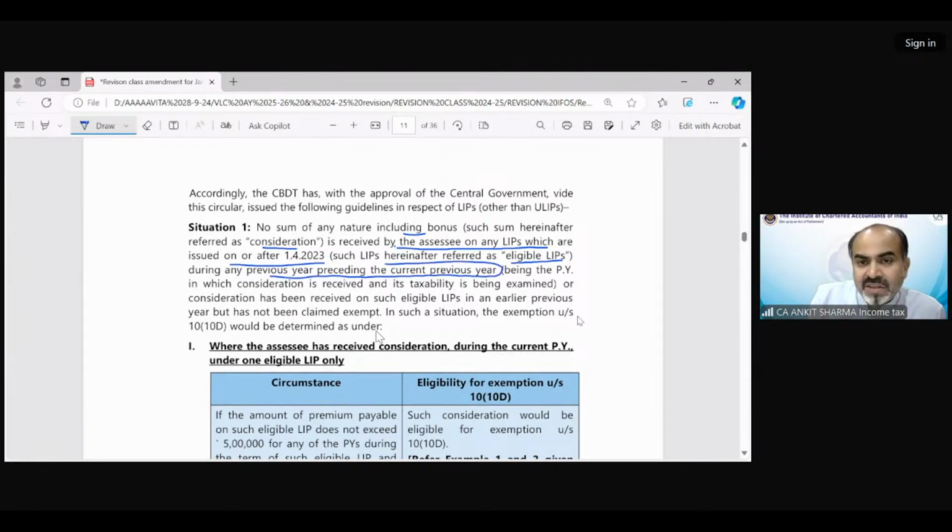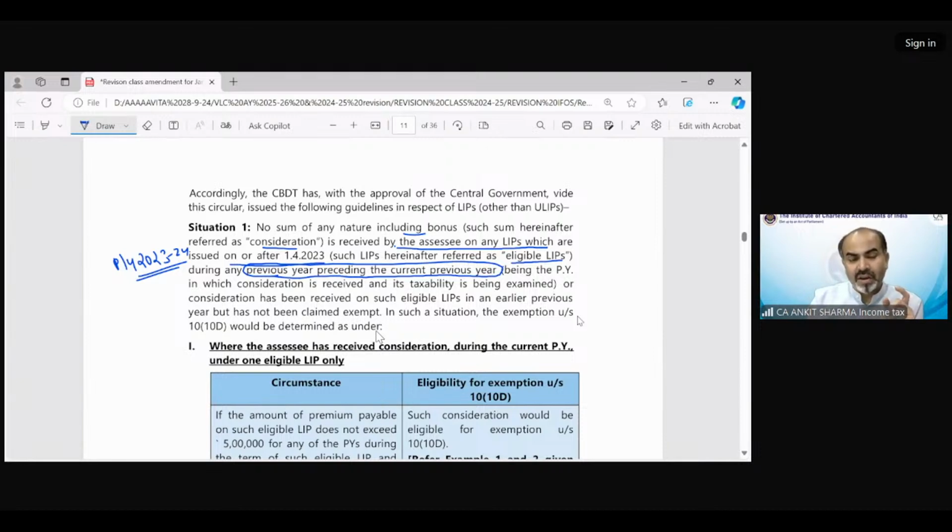So situation 1 is saying that we are dealing firstly with that situation in which you are receiving the consideration for the first time in your previous year. So your previous year is 2023-24. So the first case is saying that the consideration should be received only in the one year, not in an earlier year. So we are receiving the consideration for the first time.